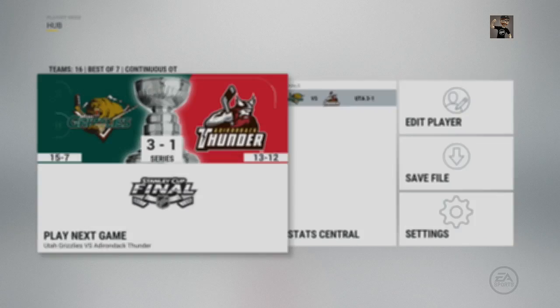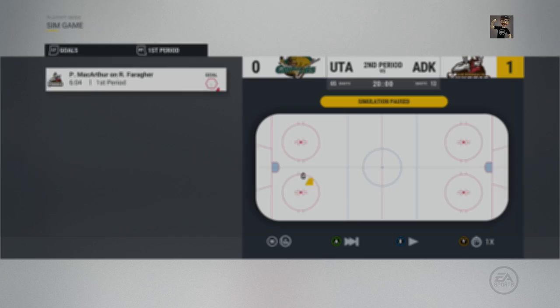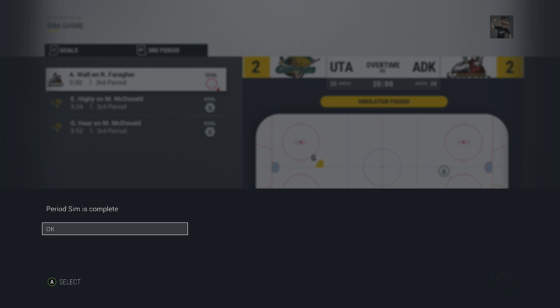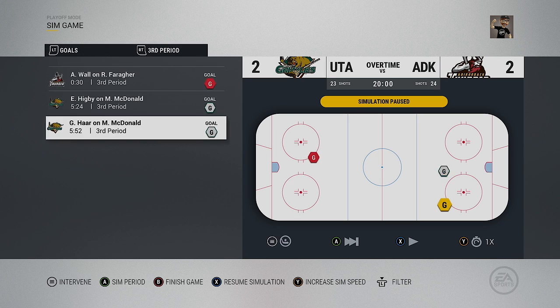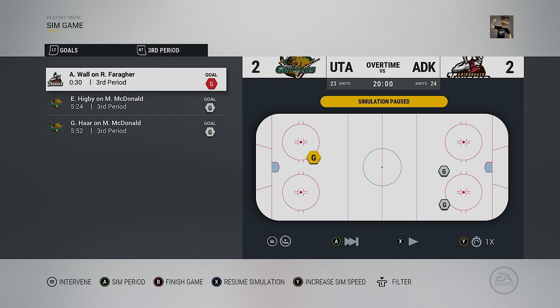All right, Cup is in the building. Let's see if Utah is going to walk away with it. First period, 1-0 MacArthur. Second period, 1-0 lead. Third period, Utah gets 2, and the Adirondack Thunder tie the game up with 30 seconds left to force it to overtime. With the Cup in the building, Har and Higbee do get those 2 goals in the third period to take the lead. But like I said, unfortunately, Adirondack tied it with 30 seconds left to go in the third period.